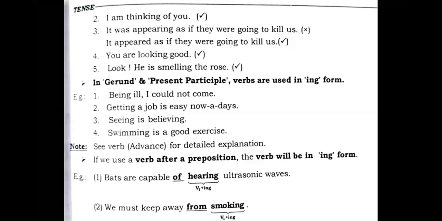Bats are capable of hearing ultrasonic waves. Always the preposition, and hearing is used after the preposition. This verb will come in ing form, hearing. We must keep away from smoking. That means we need to understand that keeping away from smoking is good for us.